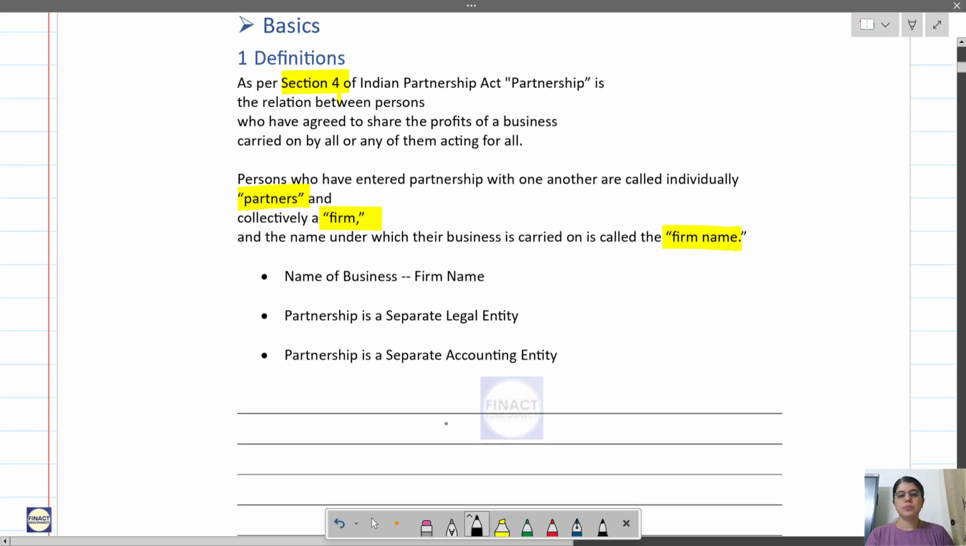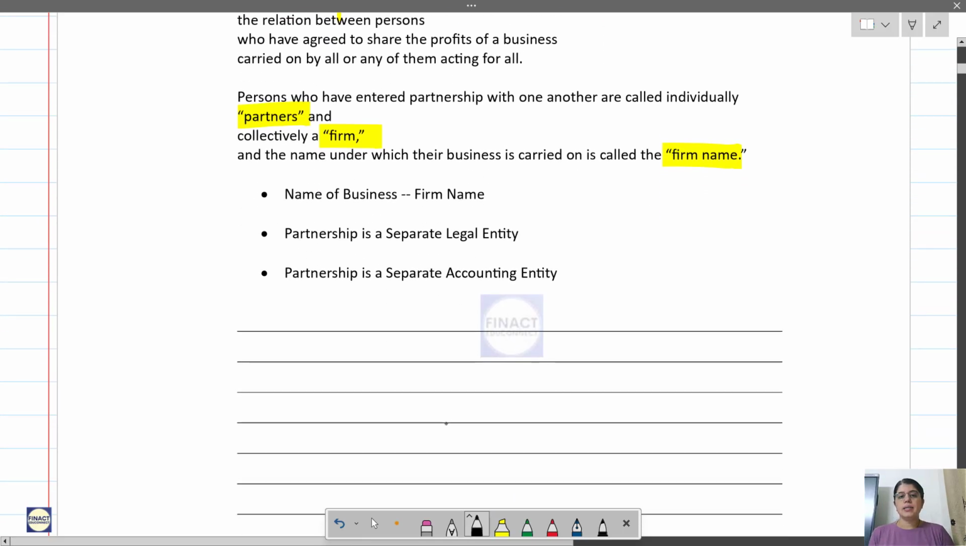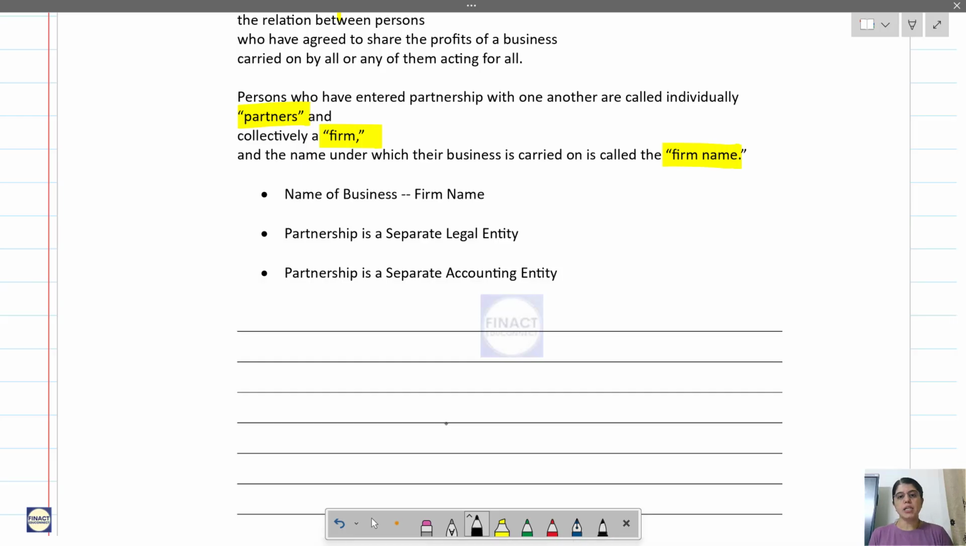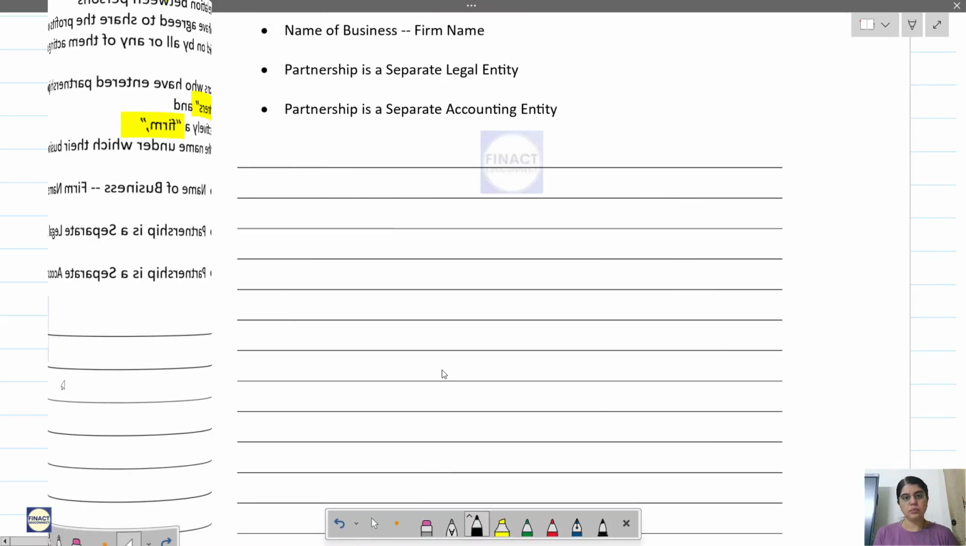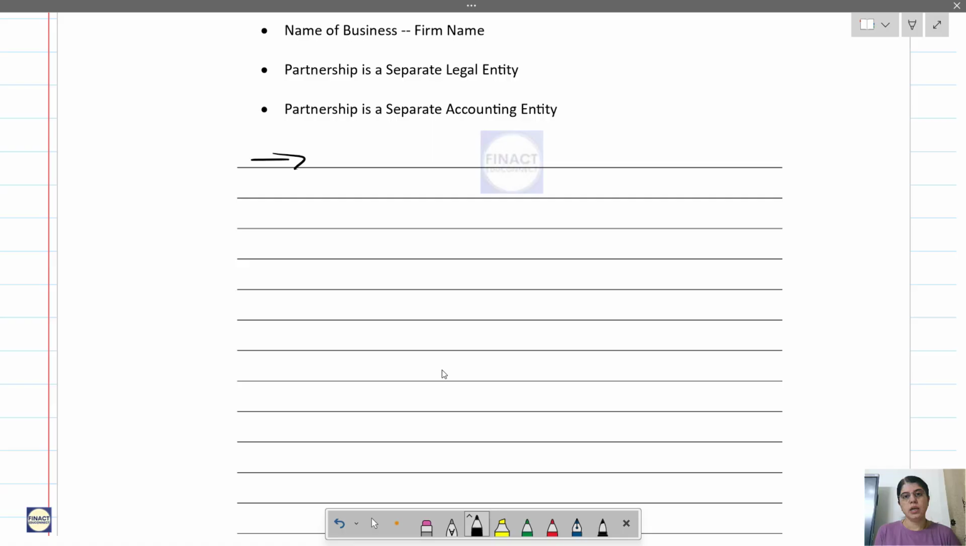Now let us see here. The name of a business is known as the firm name. Partnership is not a separate legal entity. Partnership is a separate accounting entity. To understand this point, let us take one example. Separate legal entity. Okay, so now let us take an example.